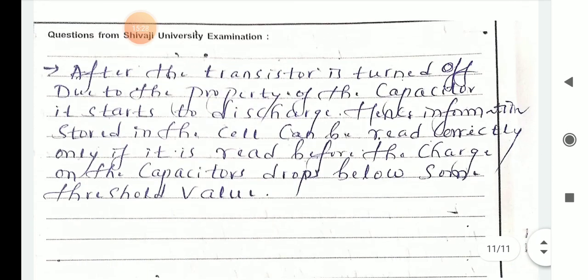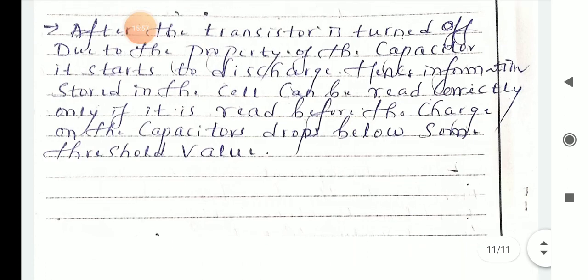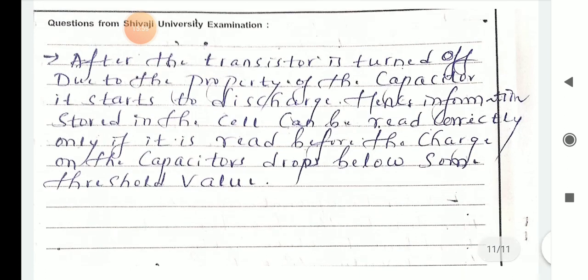Last point of this DRAM. After the transistor is turned off, due to the property of the capacitor, it starts to discharge. So what is the function of the capacitor? You can store, and you can charge and discharge.